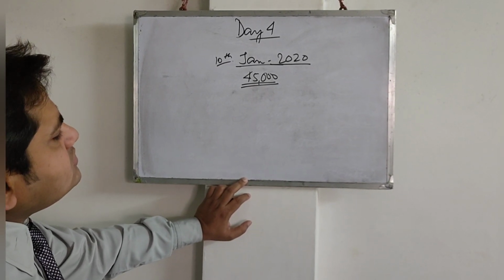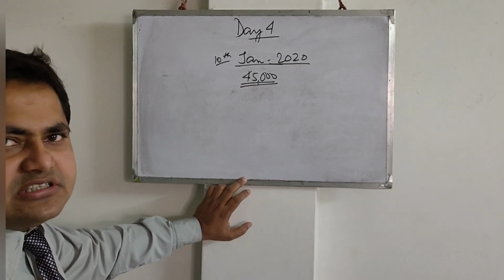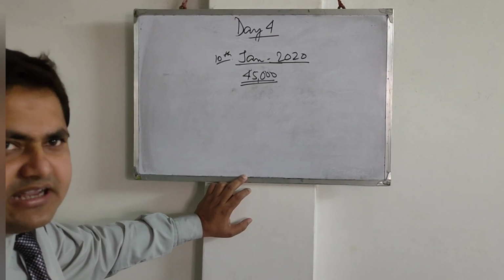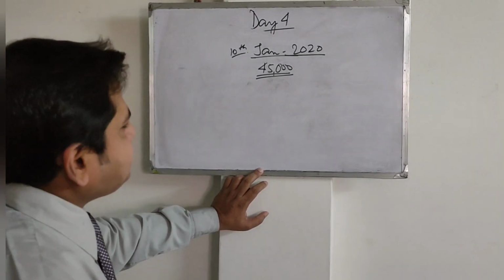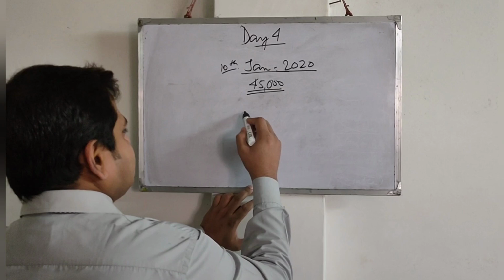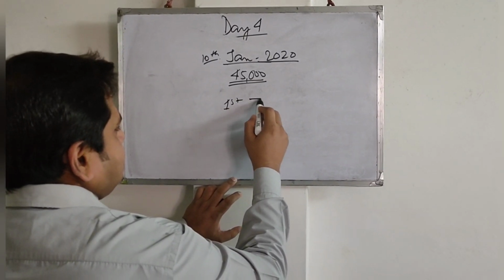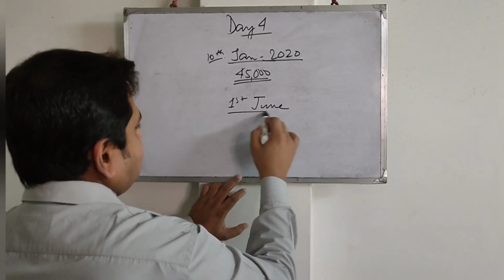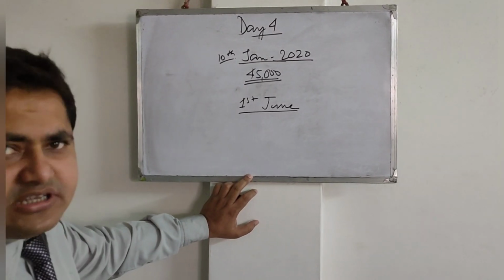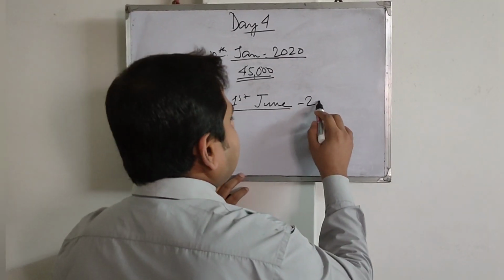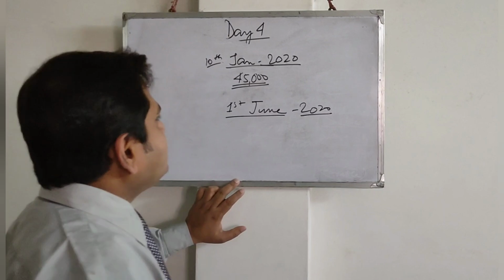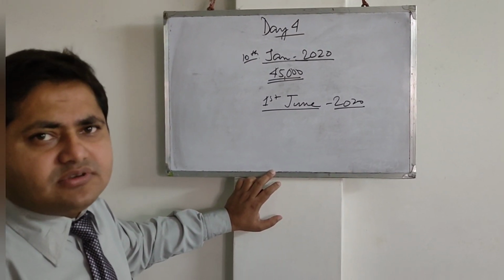Now, it is coronavirus and pandemic time, but suppose that is not there, and say today is 1st June 2020. So my phone is old now, right?